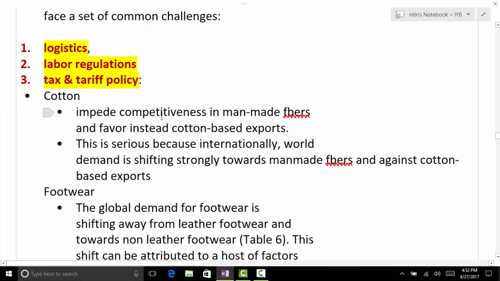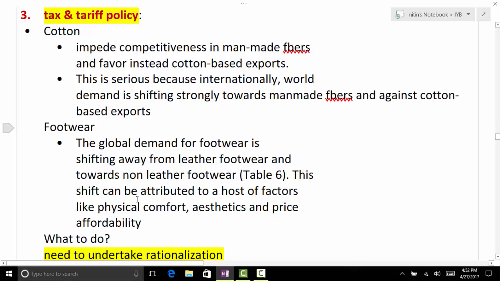What is that regarding cotton? It says they impede competitiveness in man-made fibers and favor cotton-based exports, whereas the world scenario is different. World demand is shifting strongly towards man-made fibers and against cotton-based exports, and our tax policies are the other way around. Same regarding footwear: global demand is shifting away from leather footwear and towards non-leather footwear. This shift can be attributed to a host of factors like physical comfort.